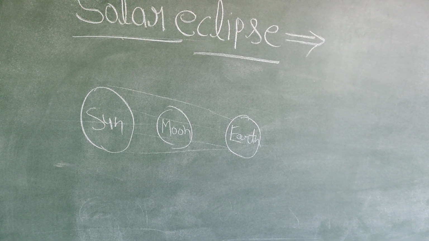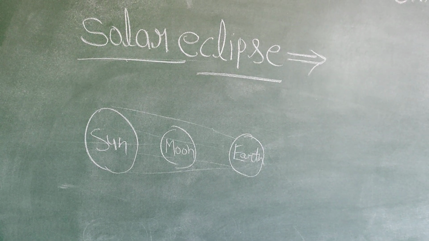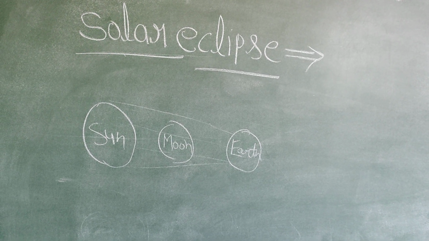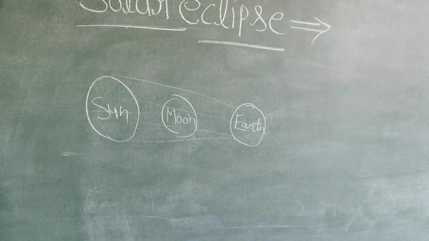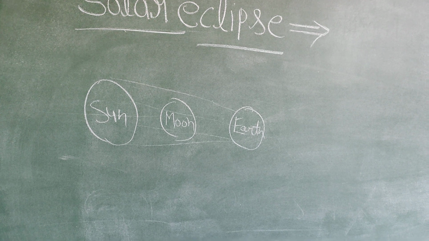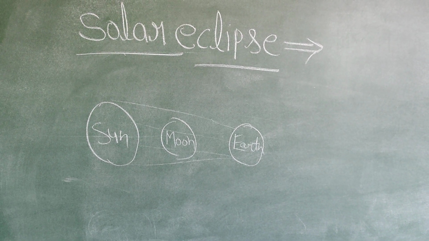This phenomenon is also known as solar eclipse. In solar eclipse, the shadow of the moon is cast directly on the earth. So the sunlight is absent for some time on the earth. This is called solar eclipse.